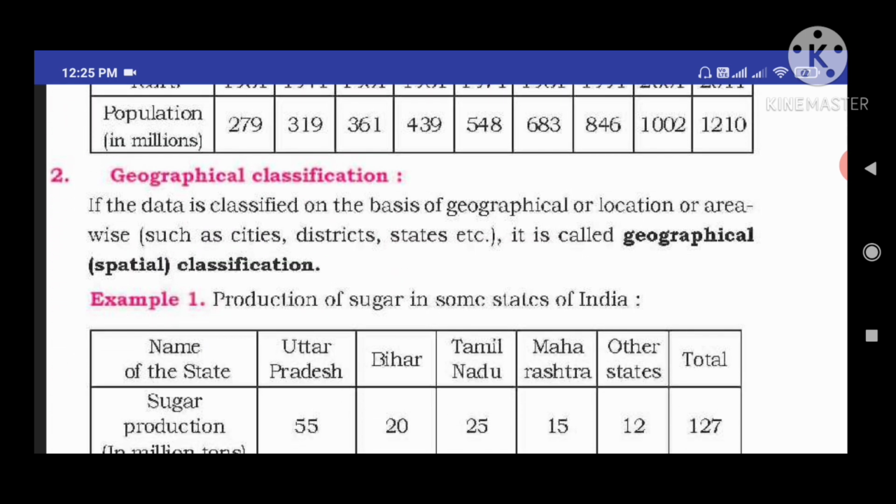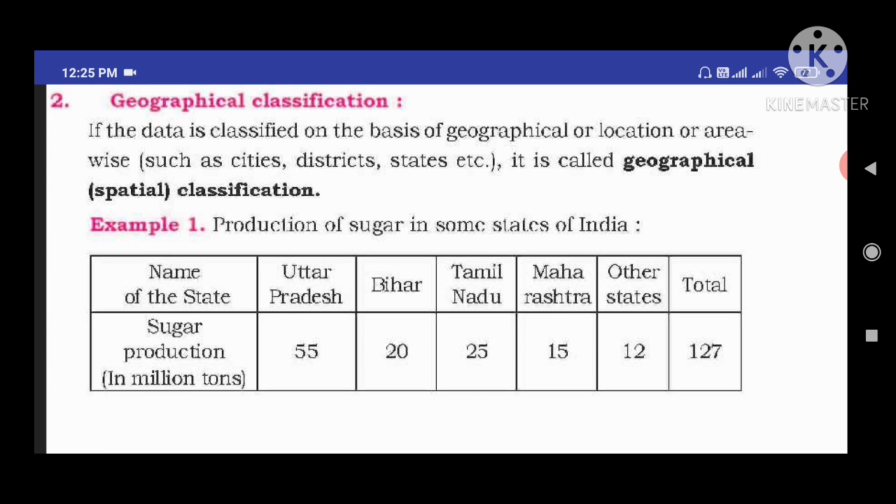Next, geographical classification. When we are recording or dividing the data based on areas, locations, cities, districts, states or countries, we are giving importance to locations, and that data we can call a geographical classification.